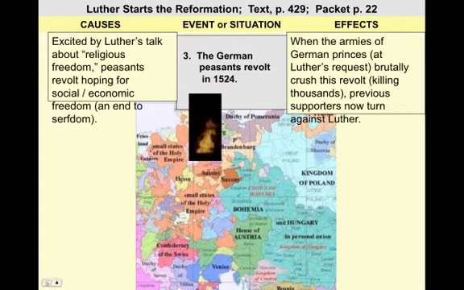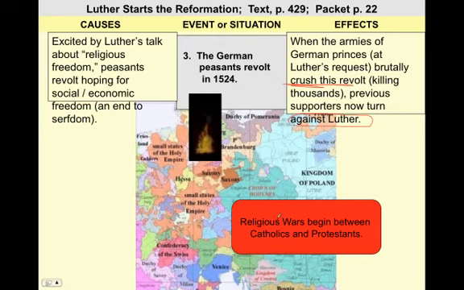The armies of German princes basically end the revolt. When the armies of German princes, at Luther's request, crushed the revolt, killing thousands, previous supporters turned against Luther. They turned against Luther because he said, go ahead and crush this revolt.